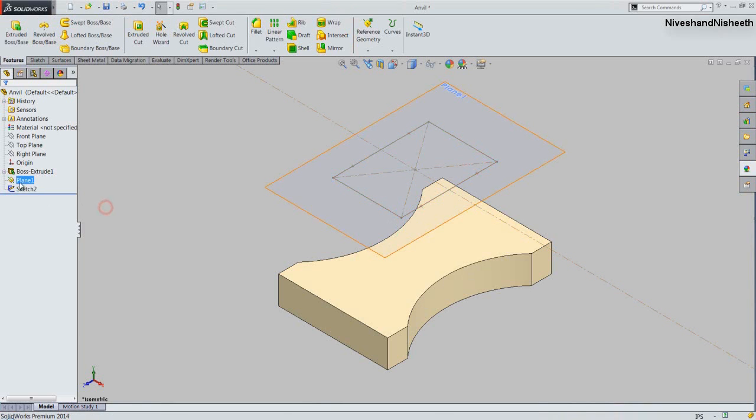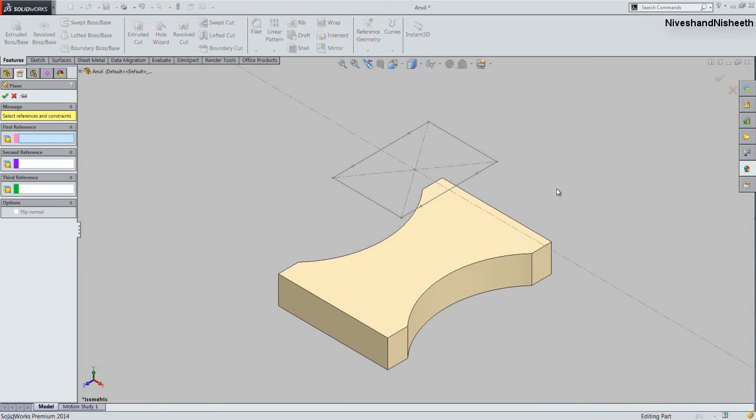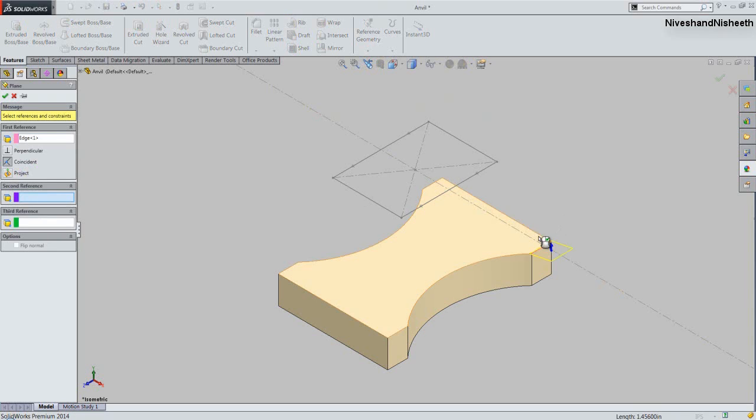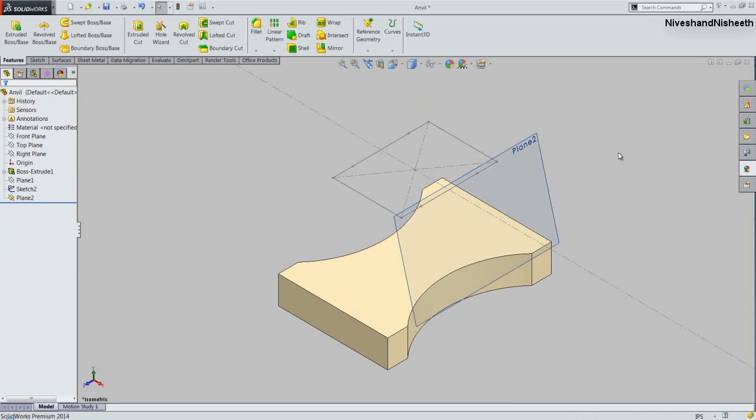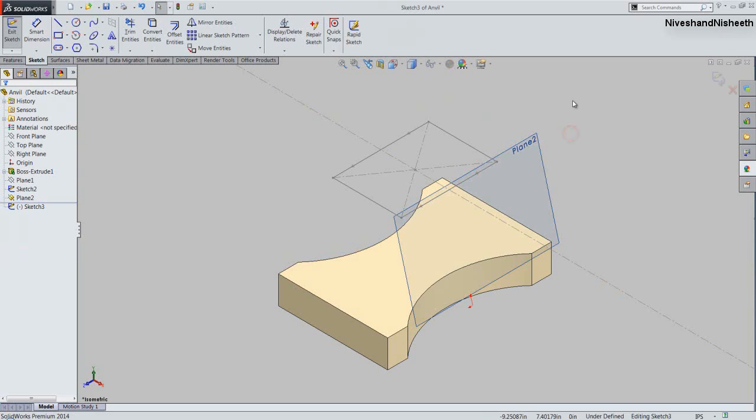Hide the visibility of the work plane, okay, and activate the plane command. Now we will create a tilted work plane on here. Select this one and this one. Now see the result. Okay, that's it. Let's start the sketch over this plane.